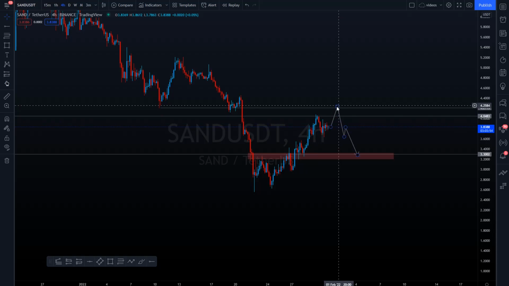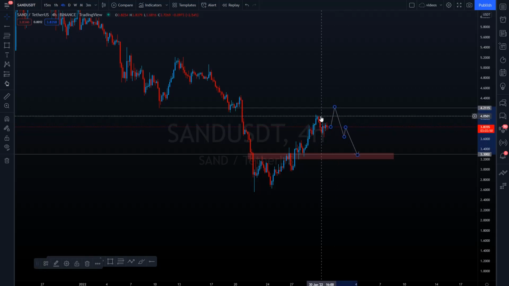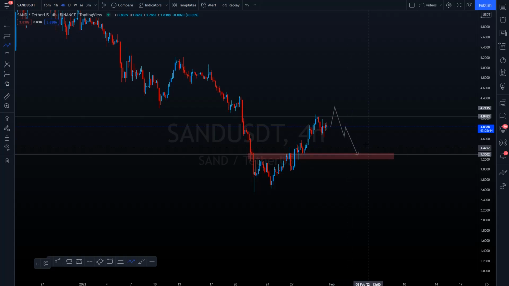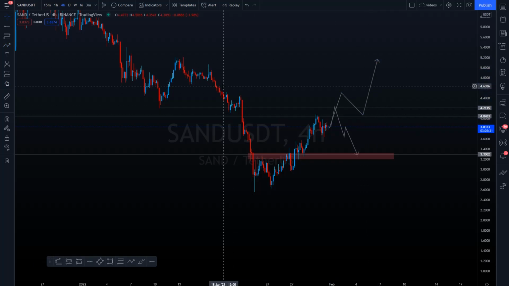This isn't really the ideal area. You've got to be careful if they don't just reject it after going up, making an insignificant high. What I would be looking out for as well, if you want to look for some longs, because here I don't really want to look for longs, I do look for longs at 3.3, is if they get above all the way to 4.4, then I might be interested in a move down, sweep it down here, hold this, and then try to continue higher, right?